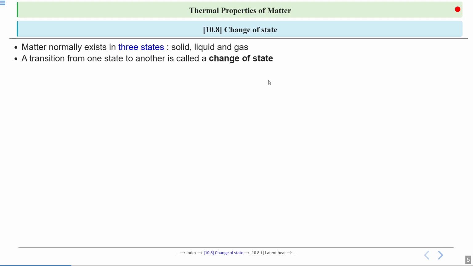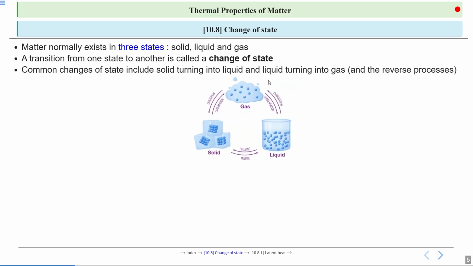So we can say the transition from one state to another state is called change of state. The common changes of state include solid turning into liquid and liquid turning into gas, and the reverse process, or vice versa, can happen.